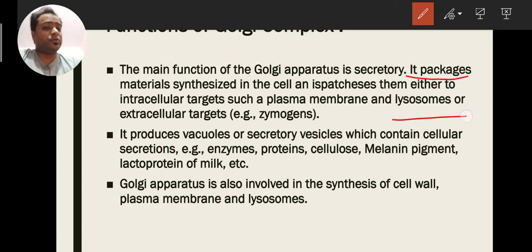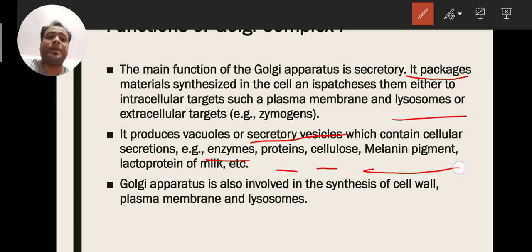Okay, they help in the secretory vesicles, like what? Like enzymes, proteins, cellulose, melanin pigment. Our skin color is due to the secretions of Golgi bodies, and the skin color is based on our melanin pigment. A dark person has a high amount of melanin, that's why they look dark.